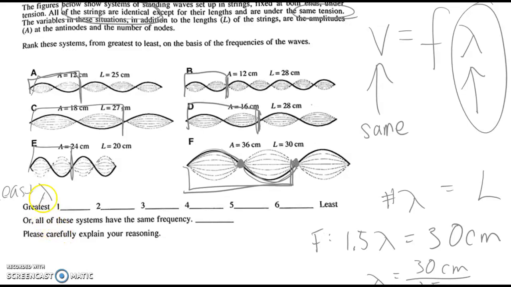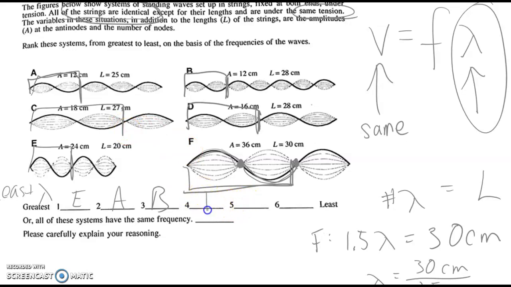So I'm going to say the least wavelength is A, B, and E. E is probably smaller. E and A and B. B is going to be a little bit bigger. All right. Maybe, I don't know. Maybe you should calculate it. But this is roughly what's going on.